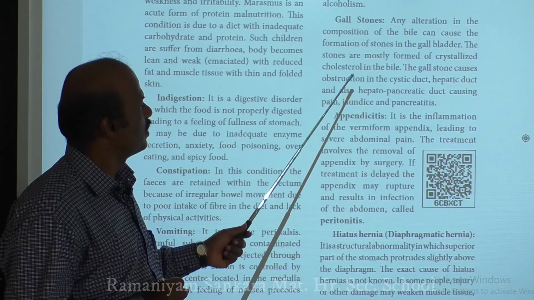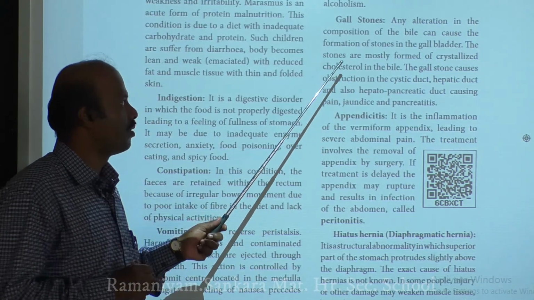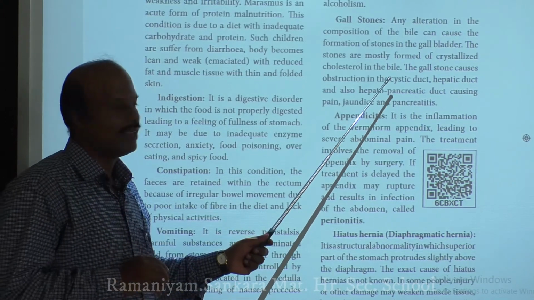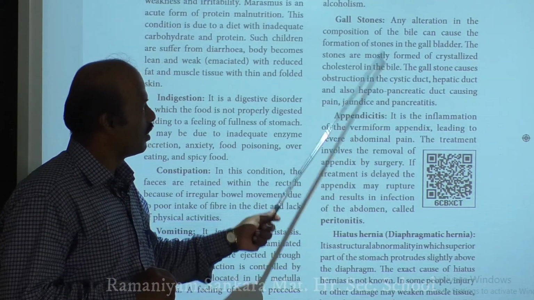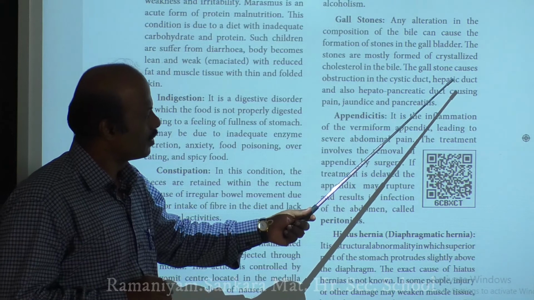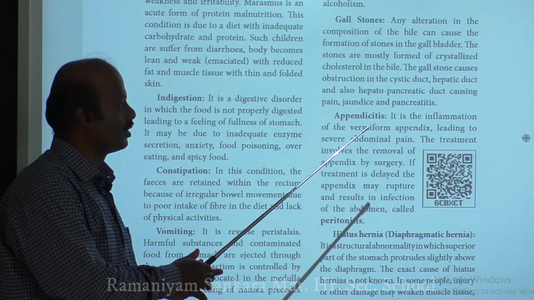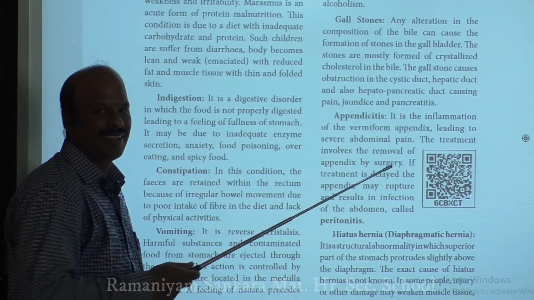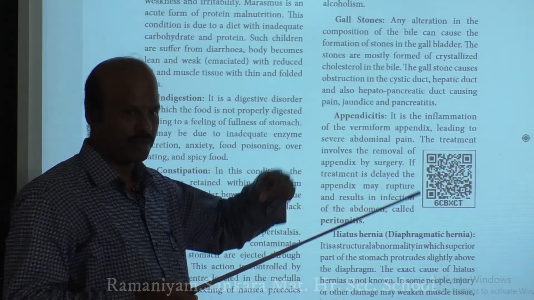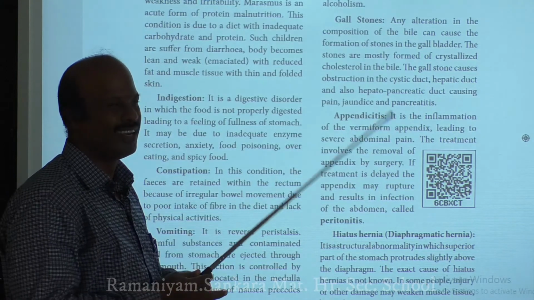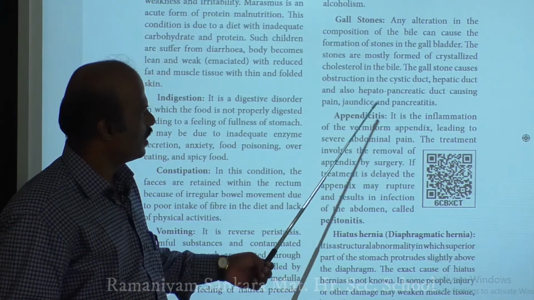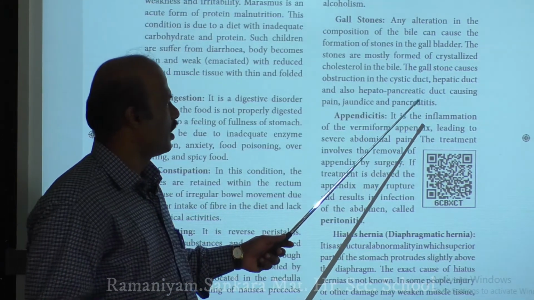What will happen if a stone has formed in the gallbladder? It will try to obstruct or block the bile duct of your gallbladder. It may block the duct of the liver, or it may block the hepatopancreatic duct. Once these ducts are blocked by the stone, it leads to pain in the abdominal region, and it mainly causes jaundice and pancreatitis.